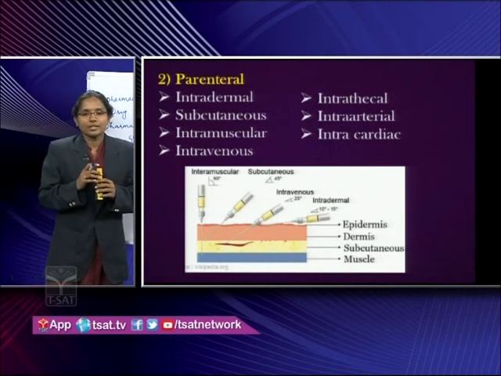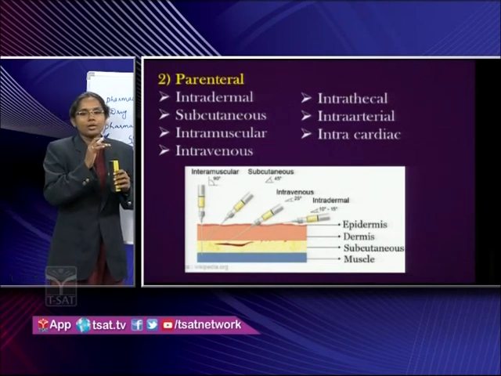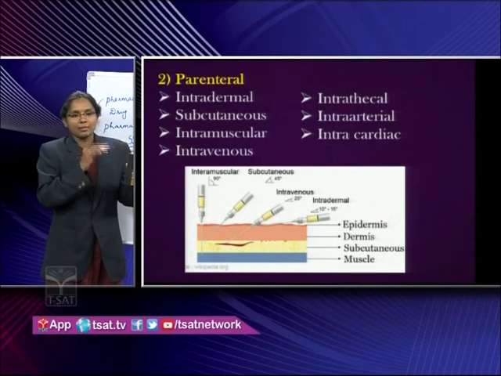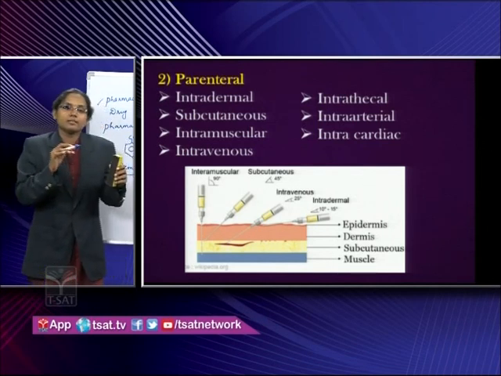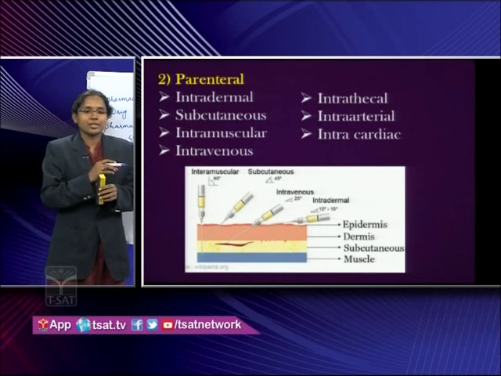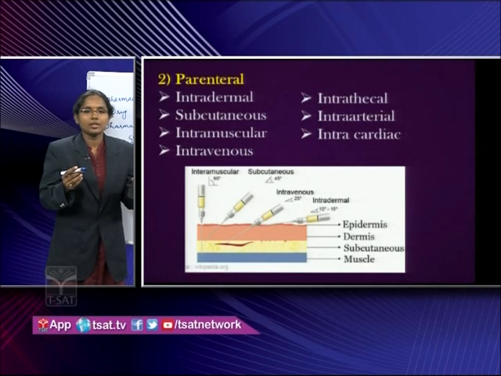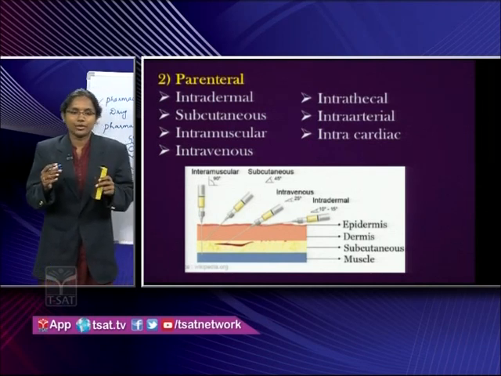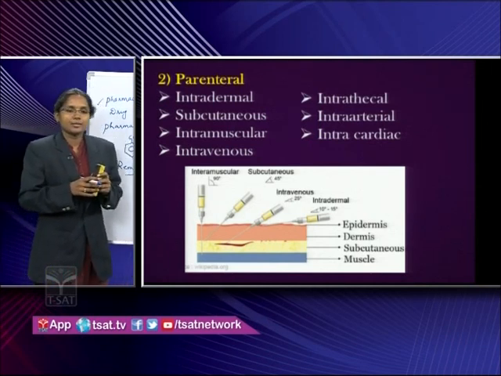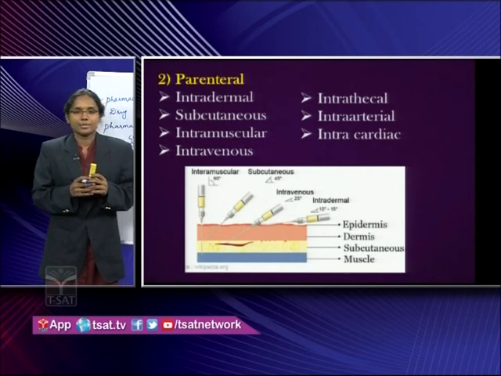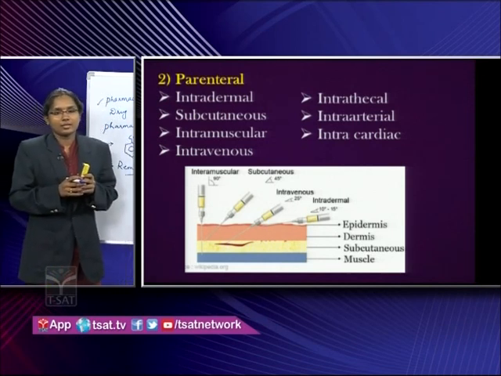And subcutaneous is the tissue in between your dermis and muscle. And the injection given to the subcutaneous, example, is insulin. Insulin is administered through the subcutaneous way. And insulin is treatment for diabetes, yes. And then intramuscular.